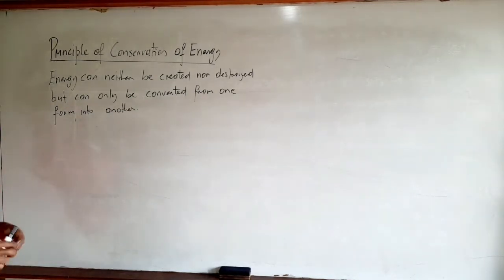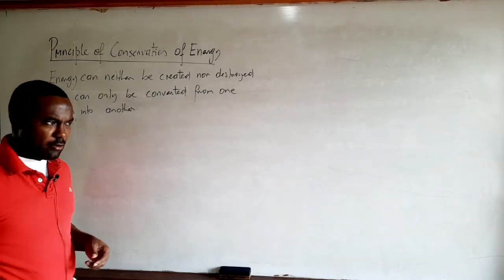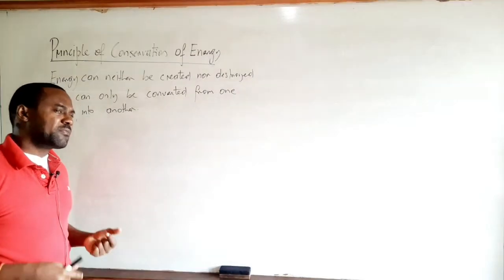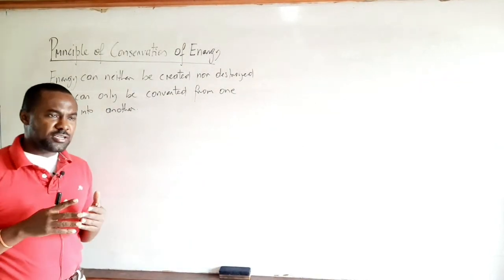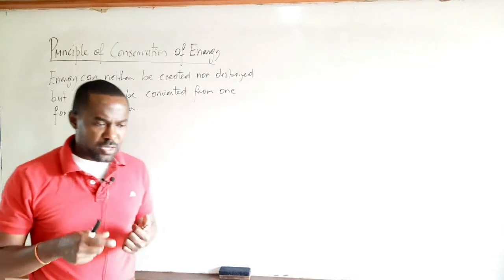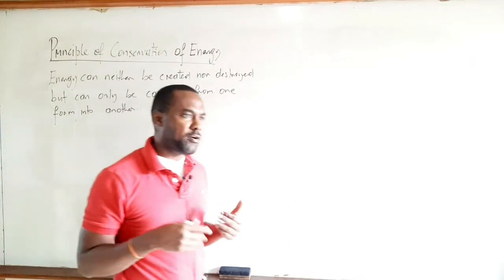So that is what the principle of conservation of energy states. So I'll repeat. According to the principle of conservation of energy, energy can neither be created nor destroyed, but can only be converted from one form to another.